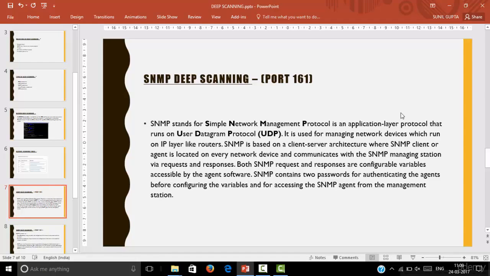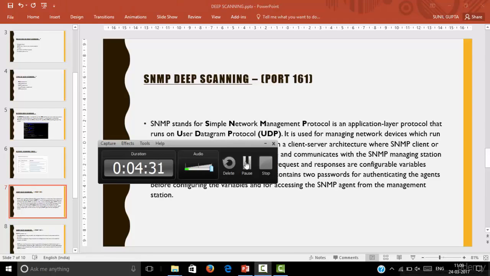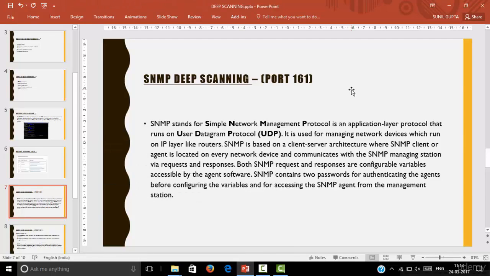Both SNMP request and response are configurable variables accessible by the agent software. SNMP contains two passwords for authenticating the agents before configuring the variables and for accessing the SNMP agent from the management station. To summarize, the SNMP port contains two-way authentication. First, you have to find the string name, and after that you will get the login panel. That is SNMP.